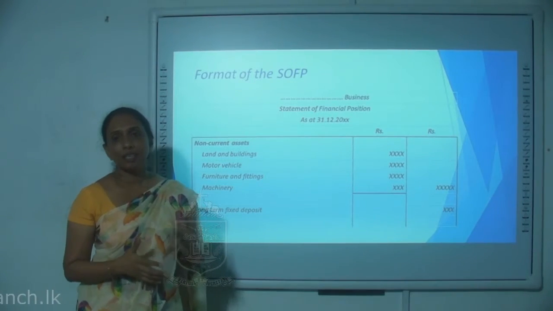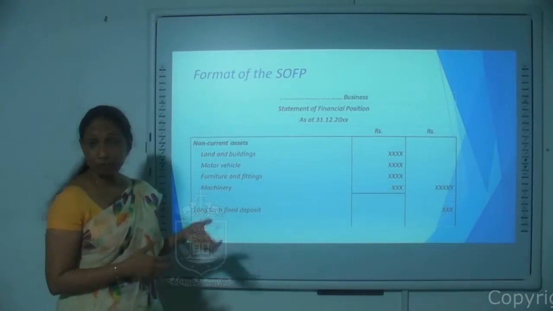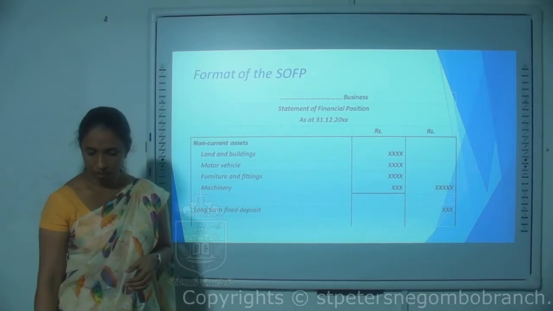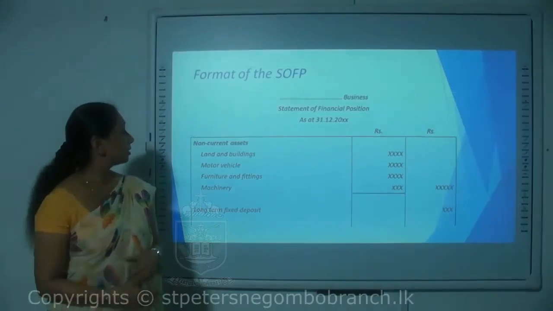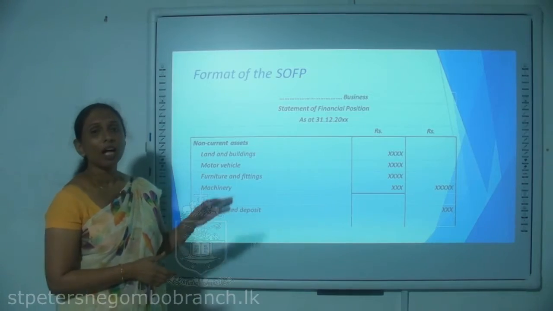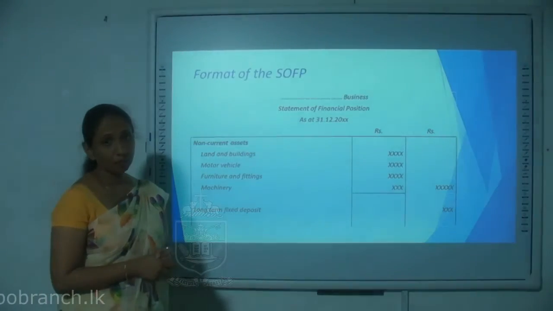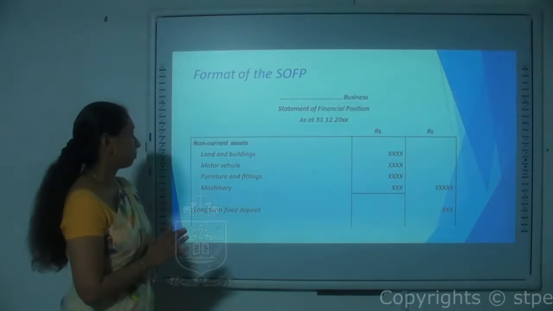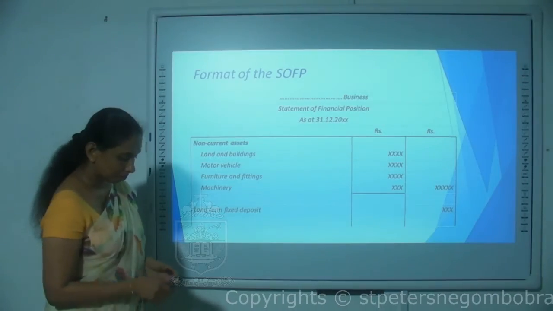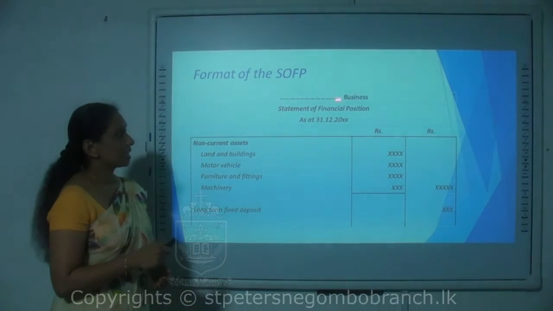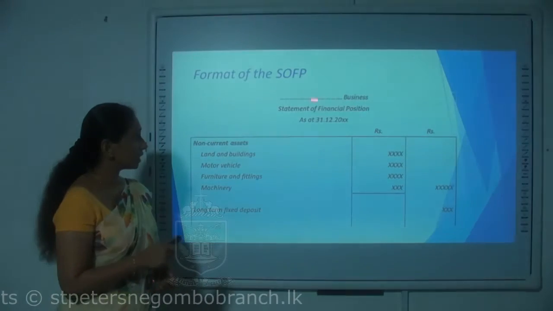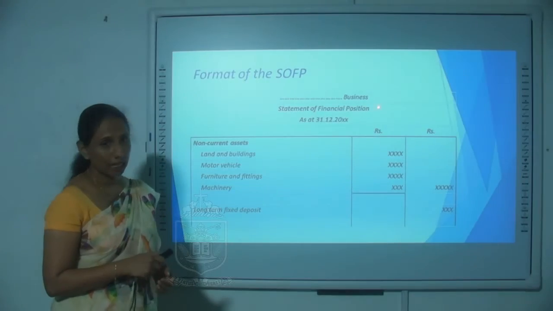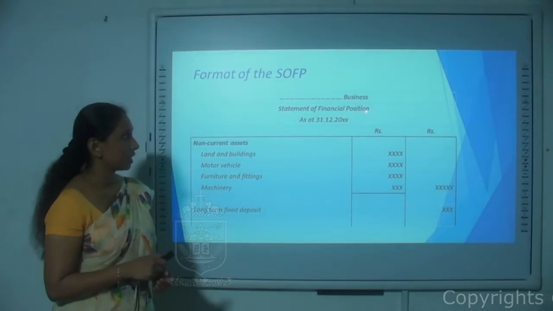So those are the three elements which come for the SOFP, and let's look at the format of the SOFP. Like in the profit or loss statement, here also you can see there is a particular format in which we have to prepare the SOFP. So you can see at the very first line we need to mention the name of the business and what this statement is. So this is the statement of financial position.